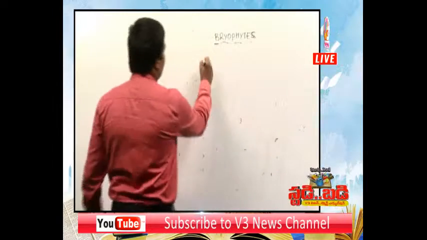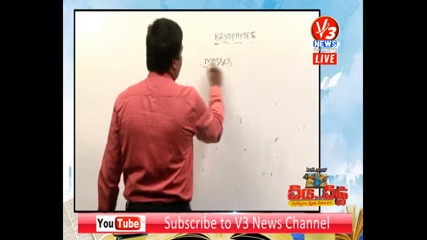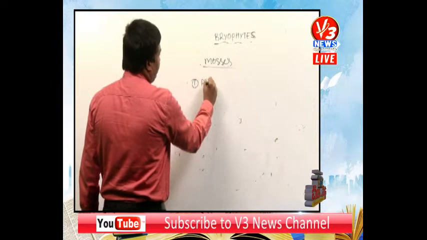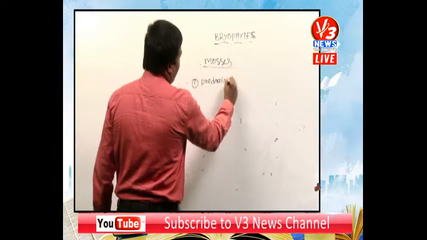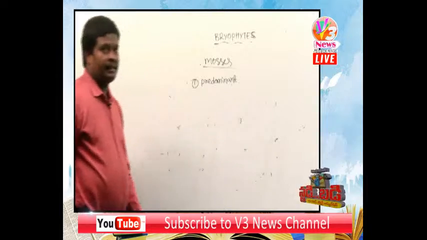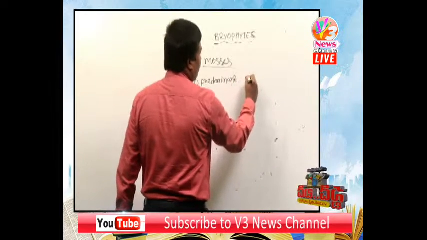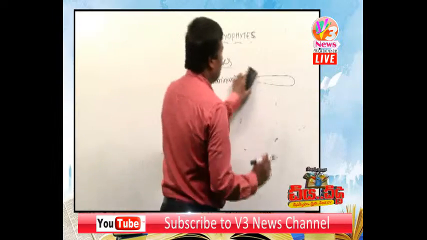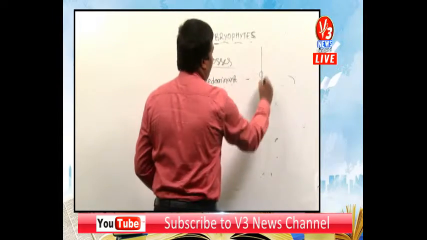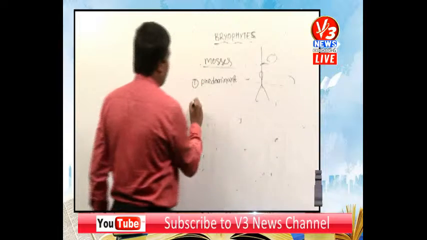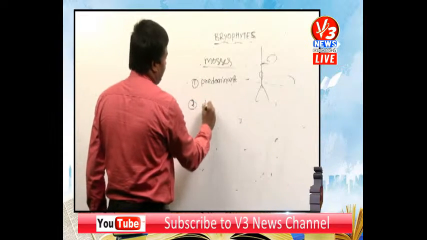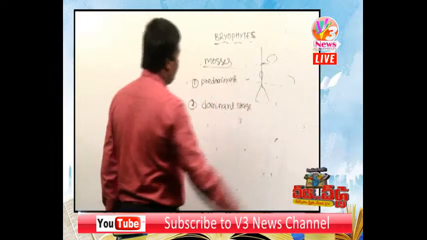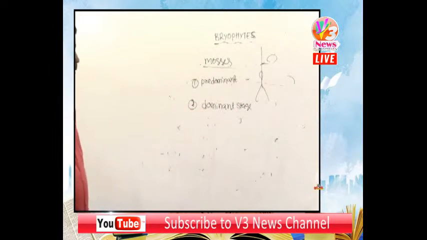Next, the last classification in bryophyta is mosses. Very important: the free dominant stage. What is the free dominant stage? The spores fall onto the soil and develop into a primary protonema. The primary protonema degenerates, then develops into rhizoids, caulloid and phylloids, which is called the dominant stage.